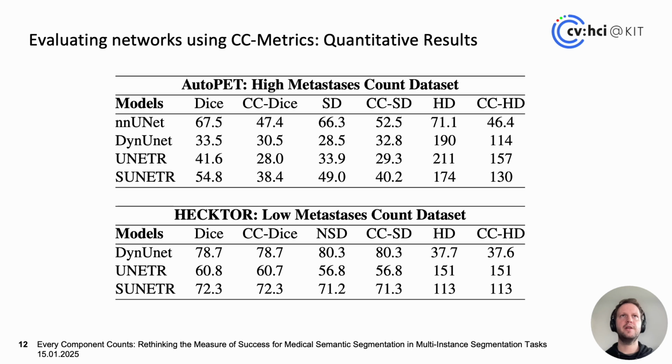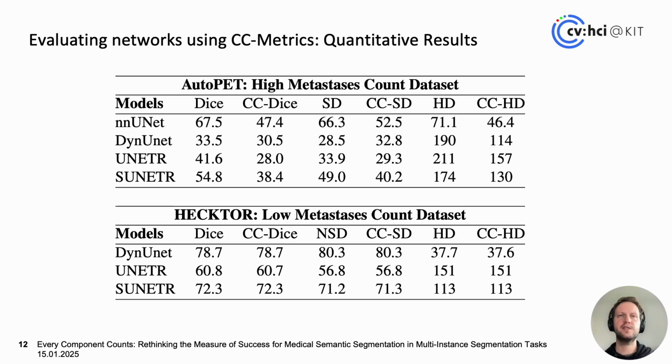Now, what happens when we evaluate networks using the CC metrics evaluation protocol? For example, when we evaluate on AutoPET, which is a high metastasis count dataset, we can see that there sometimes are large differences between Dice and CC Dice, and also large differences between the other scores. For example, nnU-Net performs about 20% worse using CC Dice, which indicates that it is largely biased towards large metastases.